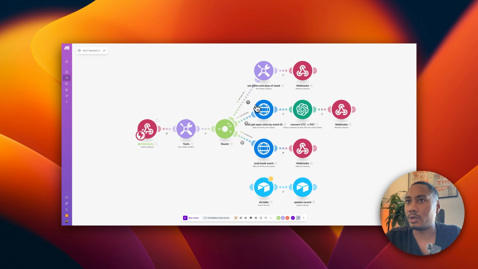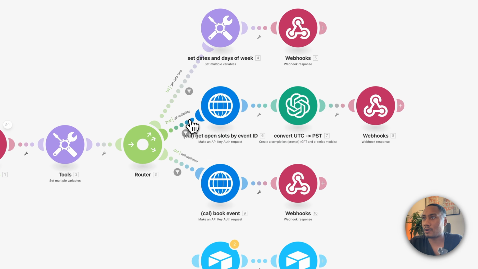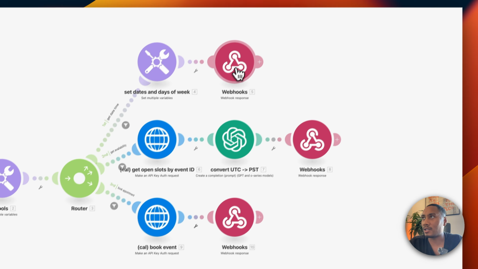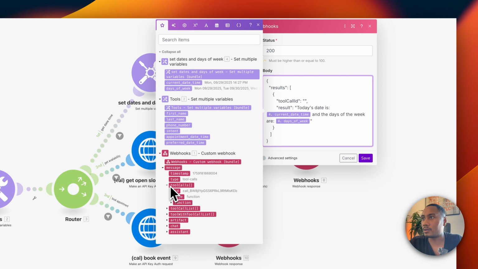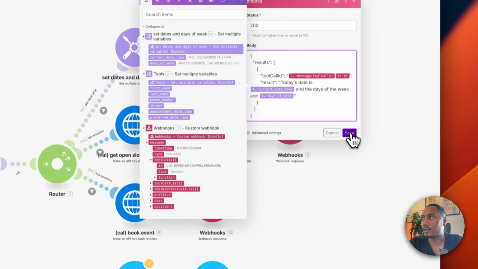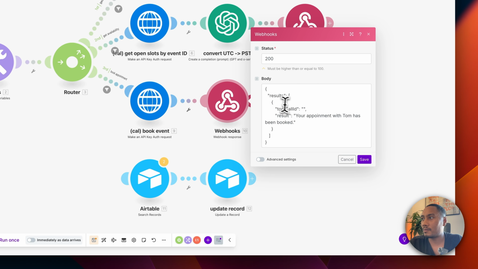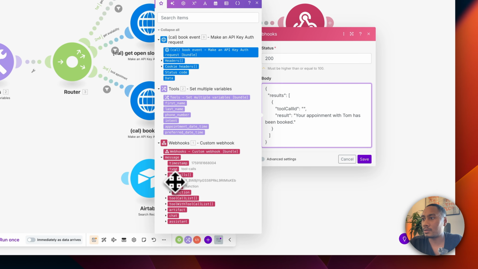Okay, so we have the values mapped in. We have the filter set for all paths except for the end call report. Now we have to get the tool call ID. So here we're going to go to tool calls, select ID and hit save. Same thing for the rest of the webhook responses: tool calls, ID, and let's hit save. And same thing with the last one, tool calls and ID, let's hit save.